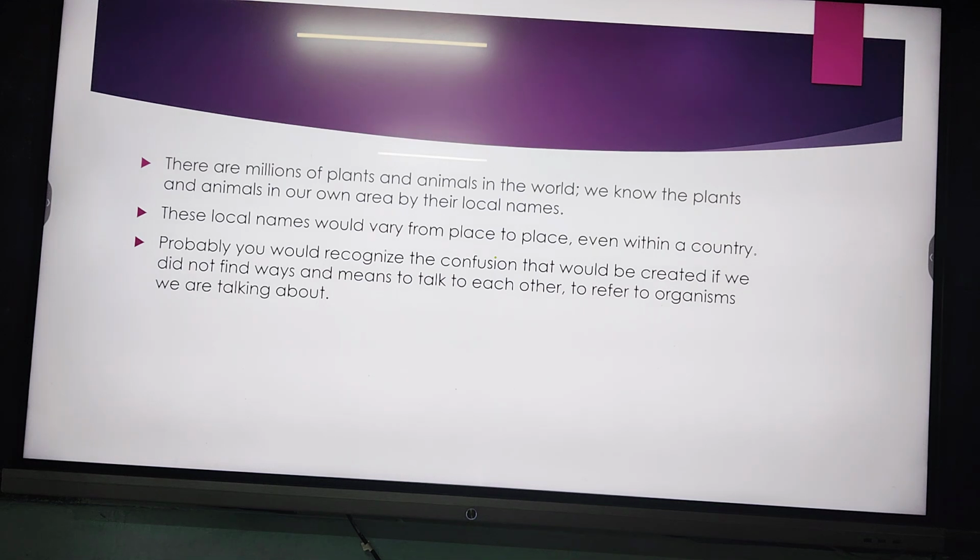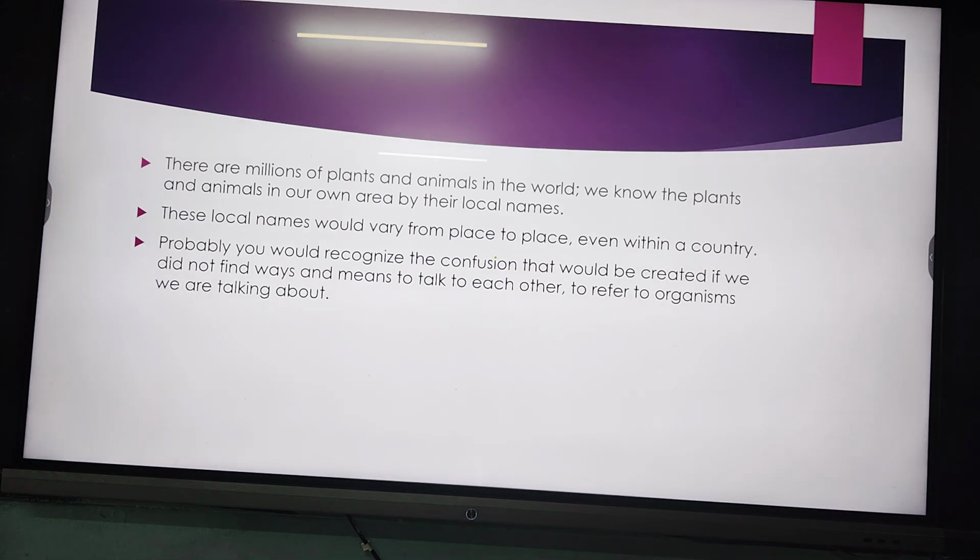And this specific thing can cause problems. So looking at this, the scientists decided that we should follow certain rules and regulations. That is the basic theme of this chapter.